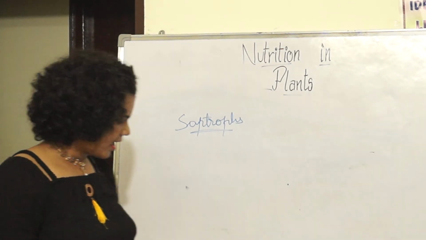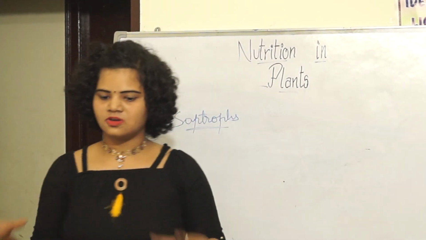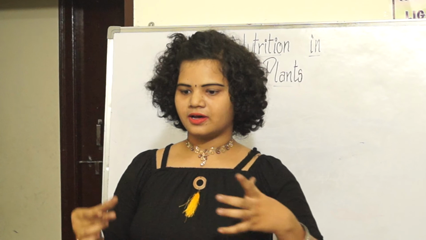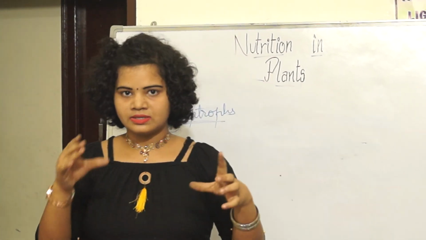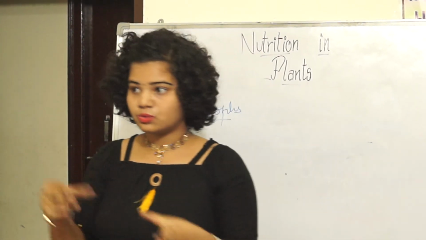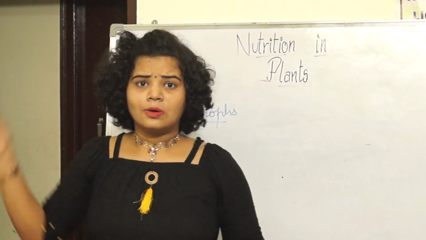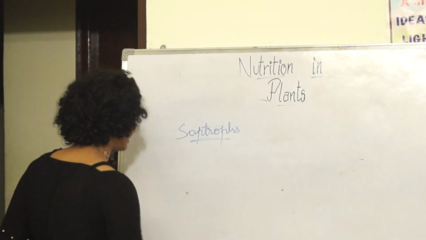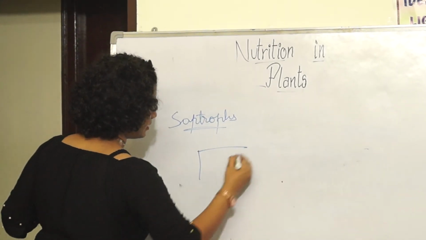Let's say I have a piece of bread. Let's keep this bread outside for 2 to 3 days, and you have some wire-like structures which form on the bread. Let me draw it here.